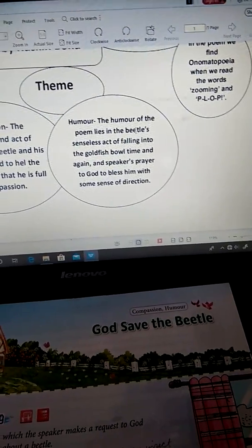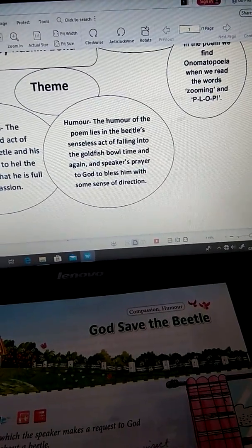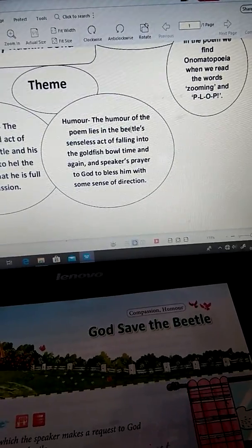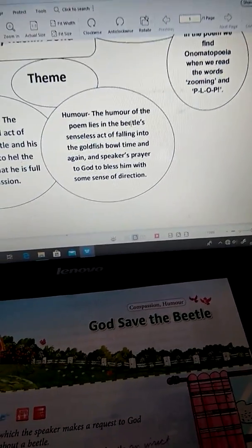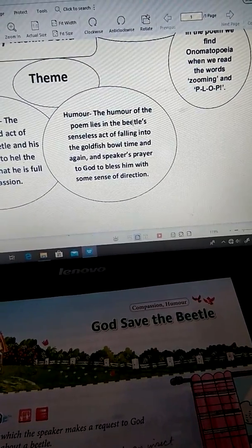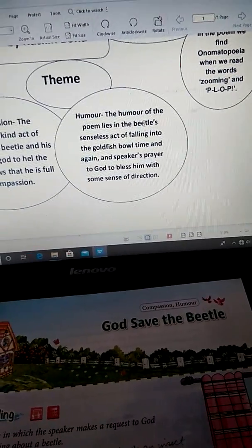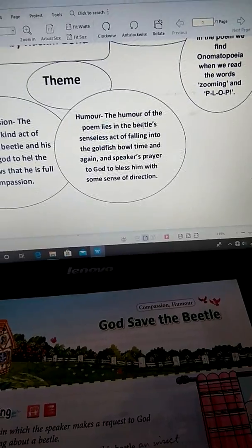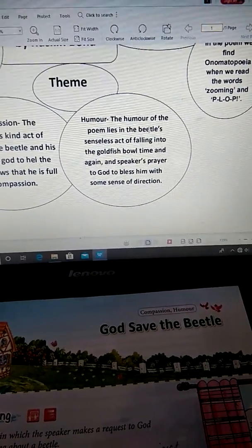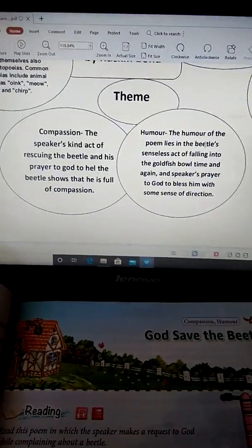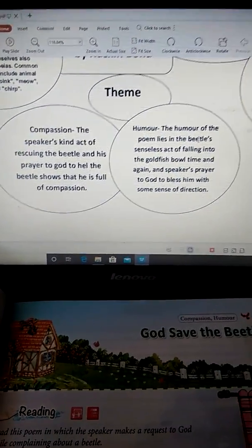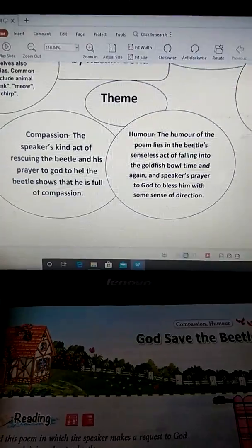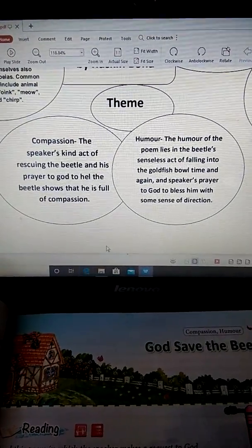And then the speaker's prayer to God to give an insect some sense of direction. So these two points indicate that the poem has a humorous tint in it. And at the same time, he is also compassionate about the beetle. I hope it's clear to all of you, dear children.